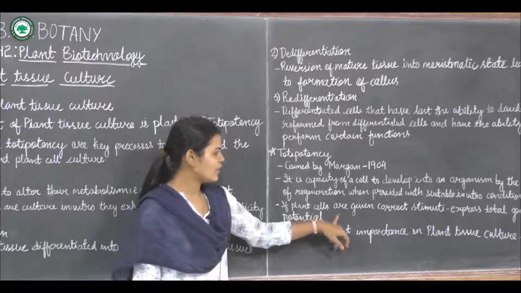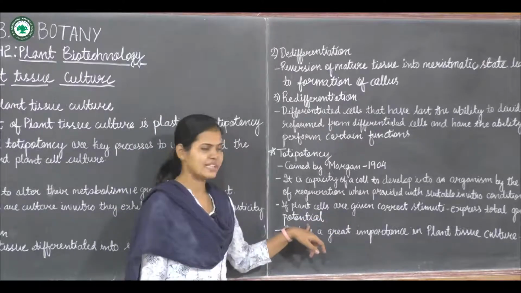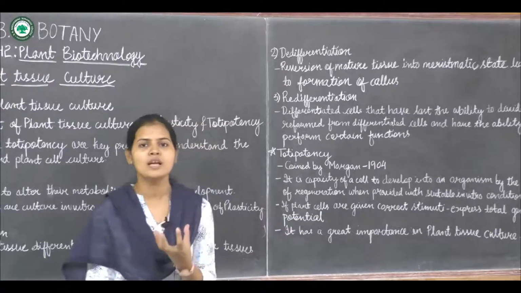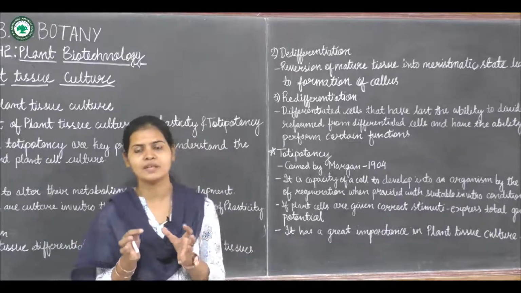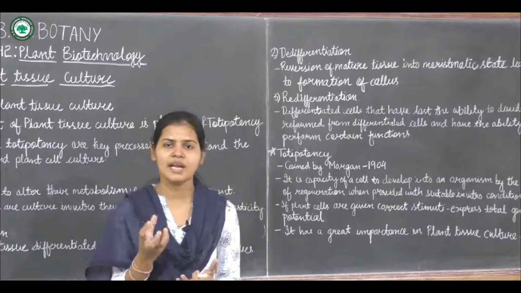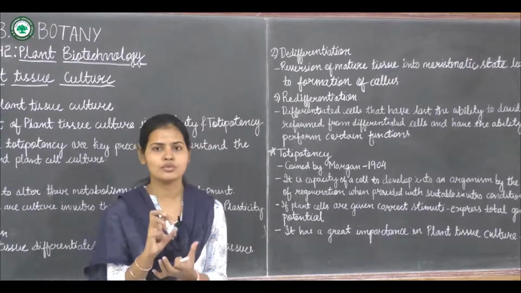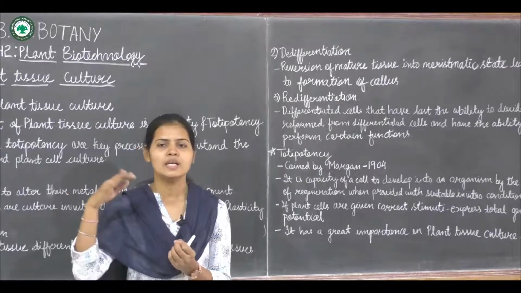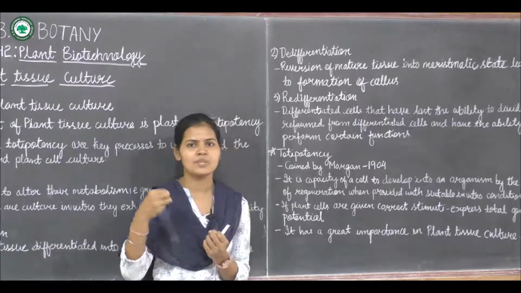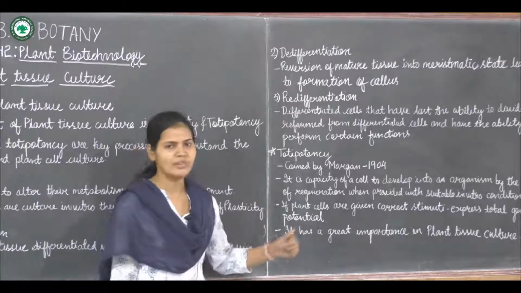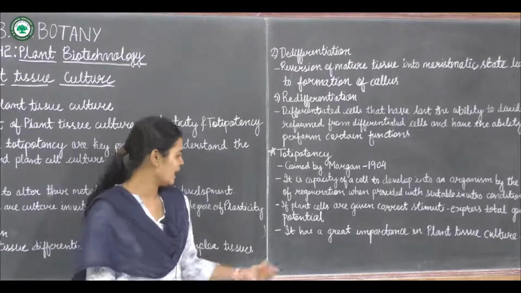So what will it do? It will express the total genetic potential, meaning all the genes present in that cell's genome, or the genetic constituents, are equally expressed, or we can say the total ability can be expressed by that cell. Why? Because we are giving them external stimuli.